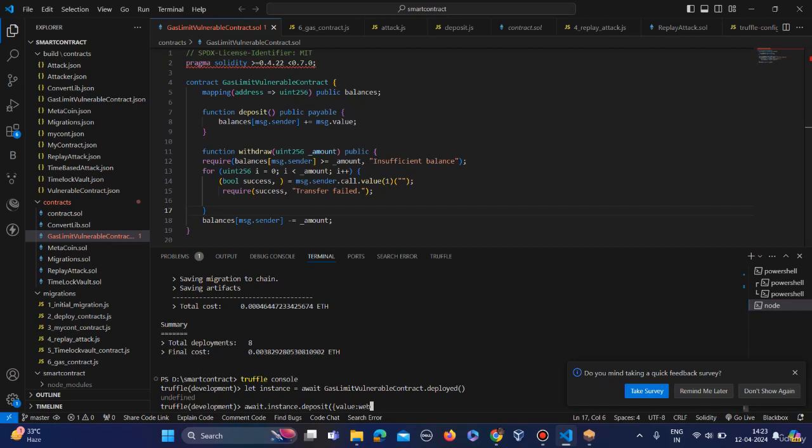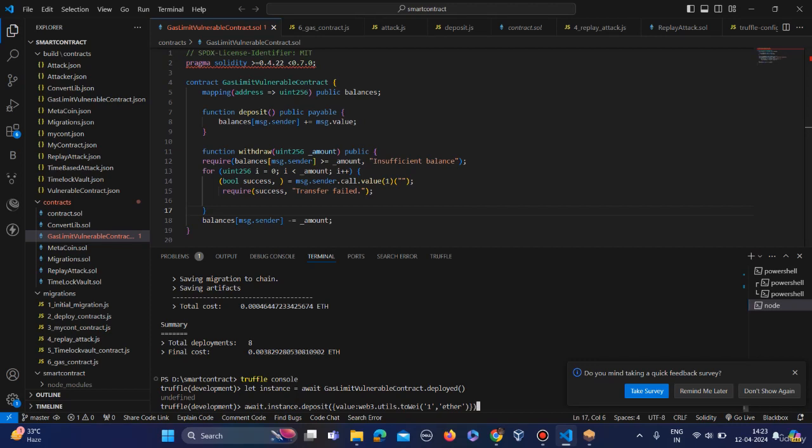Value: web3.utils.toWei, we are transferring one ether. Okay, one ether, and then this bracket.